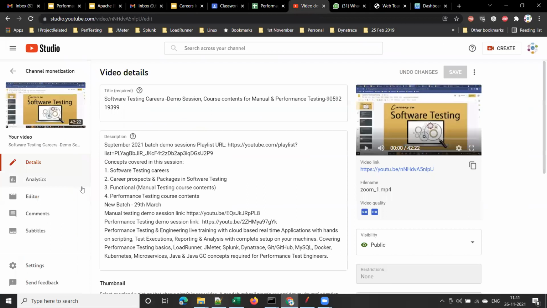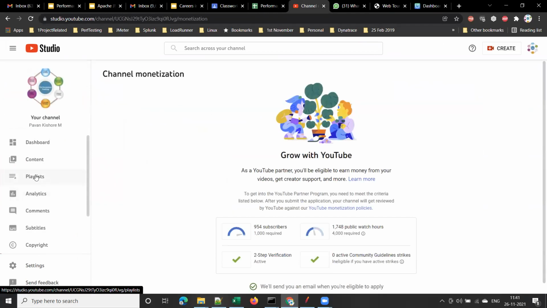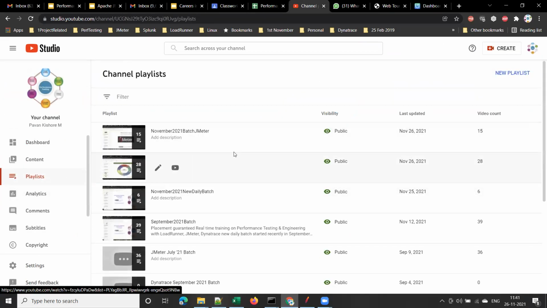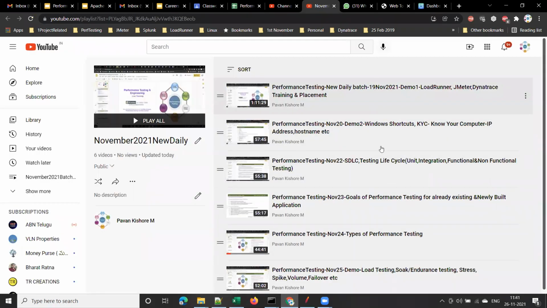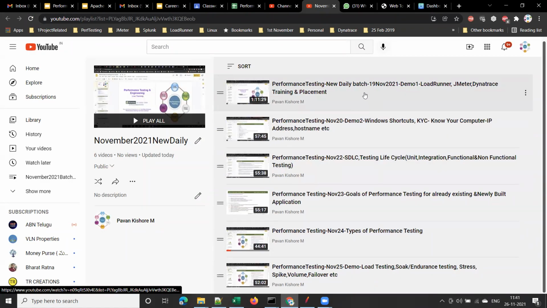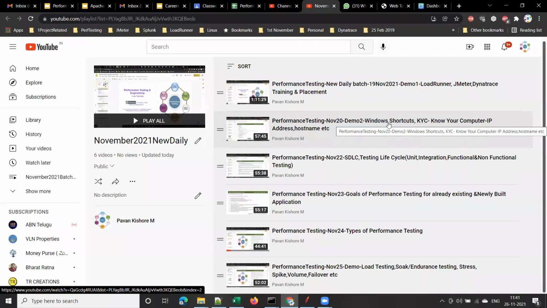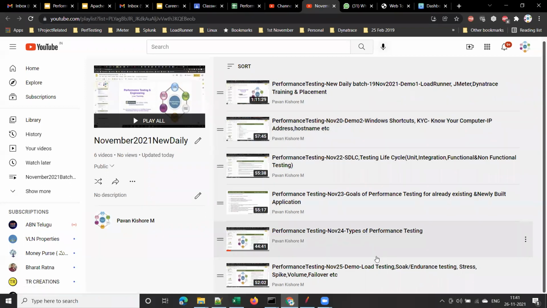Let me quickly share it. So this is the November 2021 batch, daily batch. You see all the demo sessions over here. 19th November is the first demo. In the second demo, I explained just Windows shortcuts and computer basics. In the third demo, I explained software development lifecycle and testing lifecycle. In the fourth demo, I explained goals of performance testing for already existing and newly built applications. These are very easy to understand topics. Please go through the demo sessions.